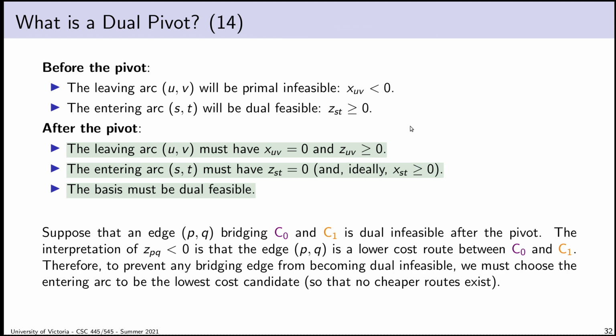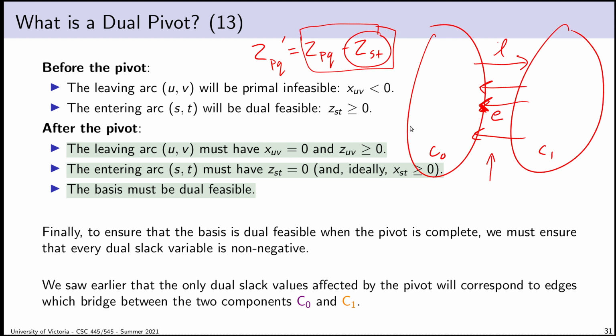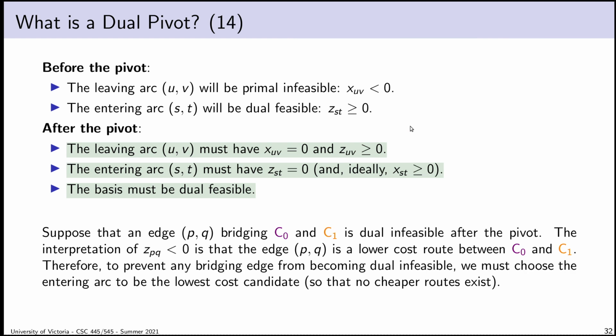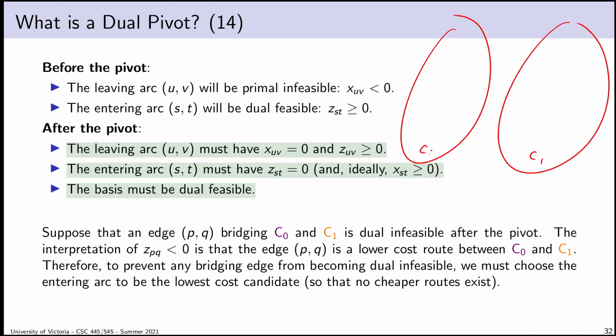Okay, so basically the question is, suppose that we don't have a dual feasible basis when we're done. So I have some edge PQ that does bridge C0 and C1, and it's dual infeasible after the pivot. So what I just described is an equational way of coming to the conclusion. I want to talk now about a more interpretation-based way. Suppose that we have some edge that's dual infeasible. Okay, here it is again. So there's C1, there's C0. I've got some edge, so one of the endpoints is P, one is Q, and ZPQ is less than 0. What is this telling us?